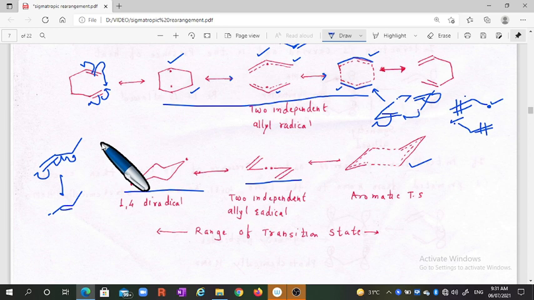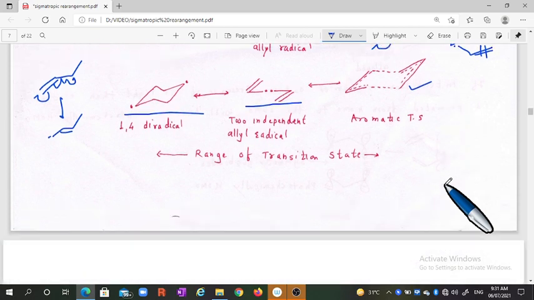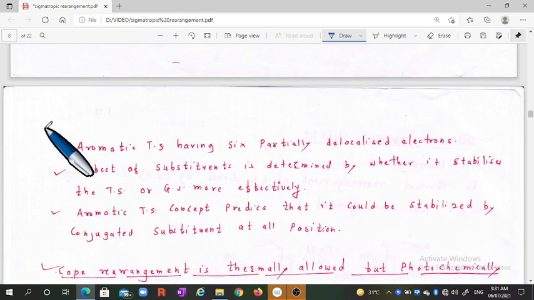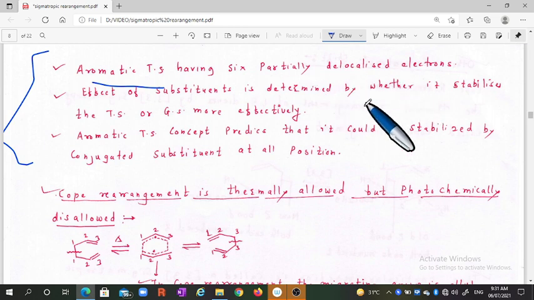Therefore any conjugation attached at any position will increase the stability of the aromatic transition state, and those things which are responsible for stabilizing the aromatic transition state will increase the Cope rearrangement. Okay, so all of this we have summarized here. As we already discussed, we have summarized it here. You can write this down or remember it like this.